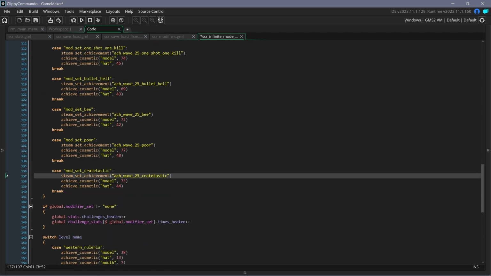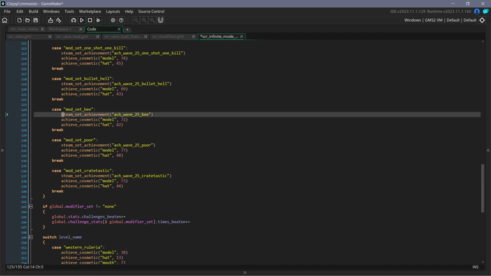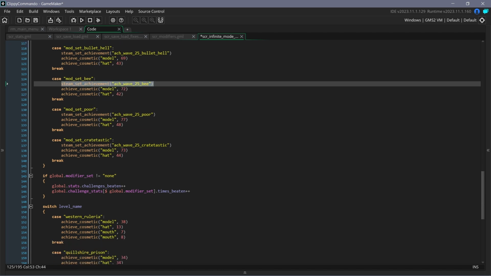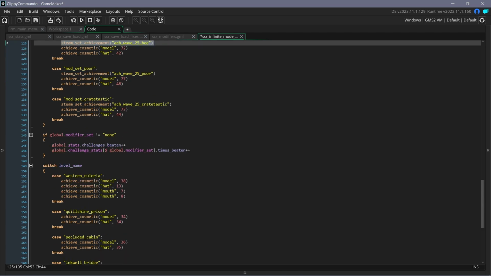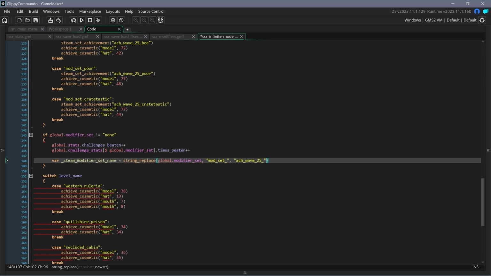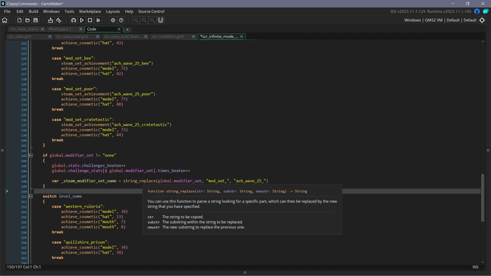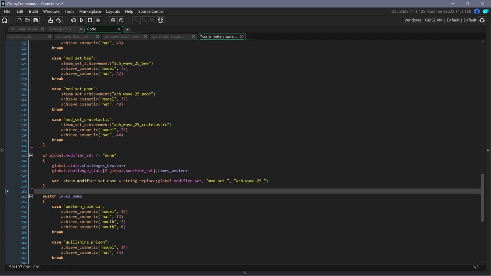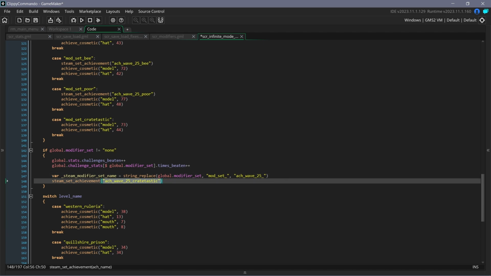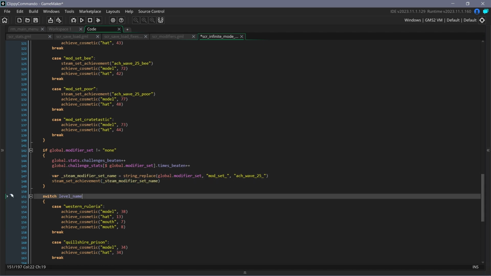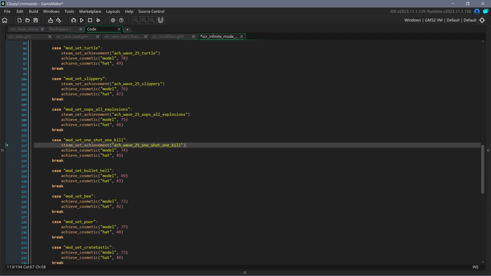I could probably modify or remove the code for the Steam achievements and make these dynamic as well, but I'll have to do a little bit more there. So what this code does, pretty much it just replaces any instance of mod underscore set underscore with ACH underscore wave 25 underscore, which is the naming system that I use. And that should dynamically update all of the achievements.